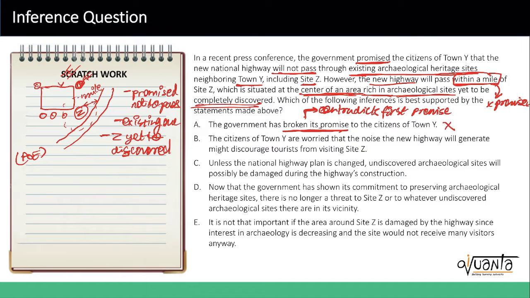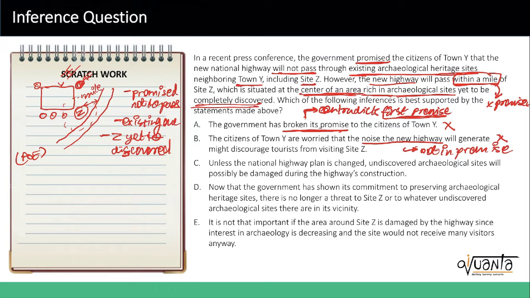So I will reject this option because it contradicts the first premise itself, which is that it has to be an existing site. Moving to option B: the citizens of town Y are worried that the noise the new highway will generate might discourage tourists from site Z. Well, it is based on a massive assumption which is not in the premise. You cannot go so much beyond the premise that you add new phenomena that are not talked about in the premise. So I will also reject this one.